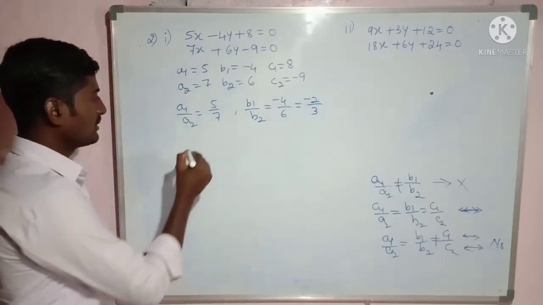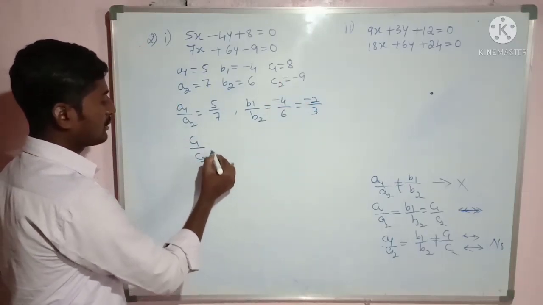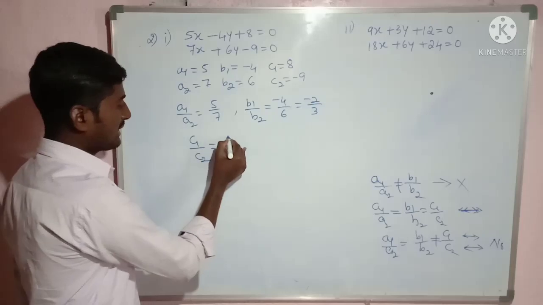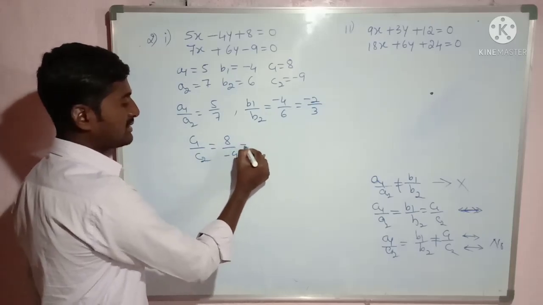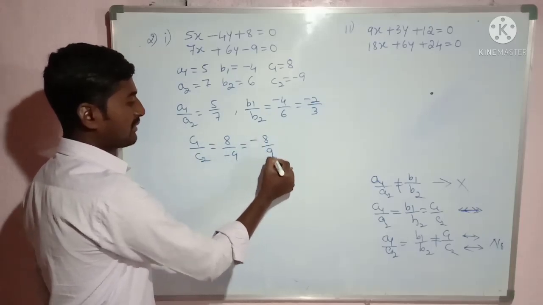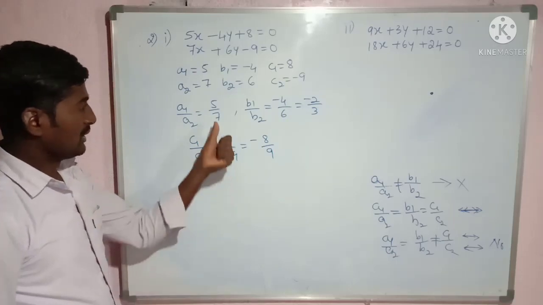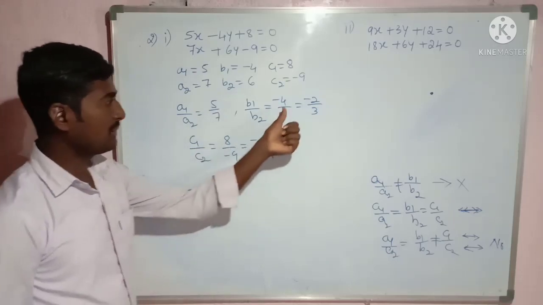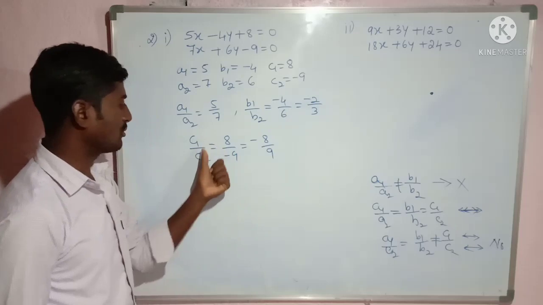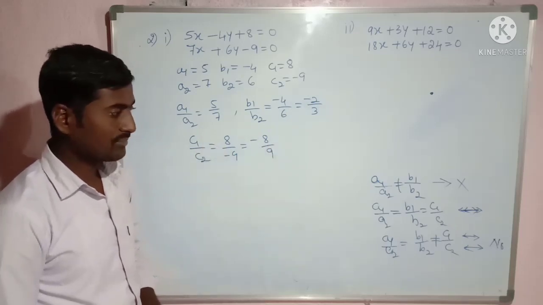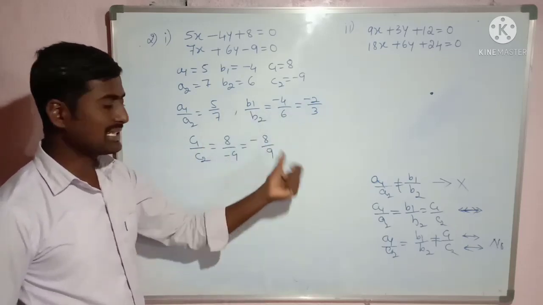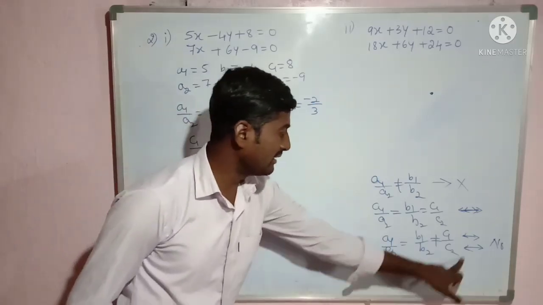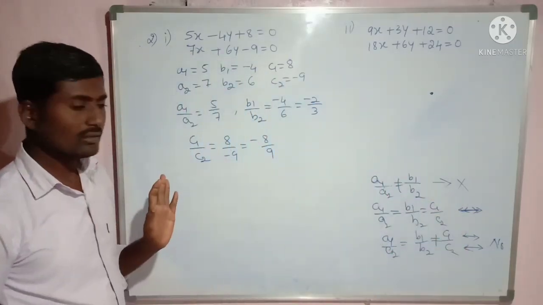Now the third ratio, c1 divided by c2, that is 8 divided by -9, which is equal to -8 divided by 9. So a1 by a2 is 5 by 7, b1 by b2 is -2 by 3, c1 by c2 is -8 by 9. By observing these values, which condition is satisfied here?